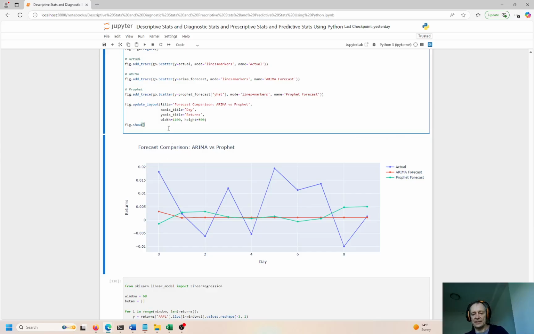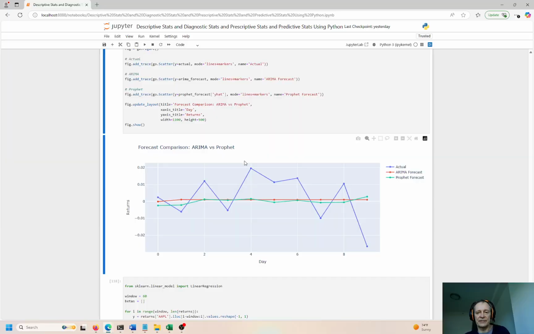Okay, so I think this is one of the last examples, or next to last. Here's the actual movement over time. This is the ARIMA forecast, and the profit forecasts are off by 0.02%. Here it's a fraction of 1% up and down. So you can see this is a good example of making predictions into the future, what will happen next. It's off by a little bit, right? This one is saying 0, this one's saying 2%, you're off by 2%. It's not a big deal, 2% up or down.